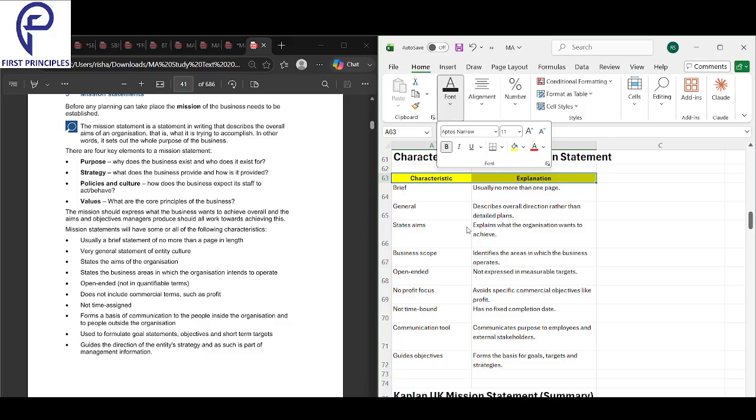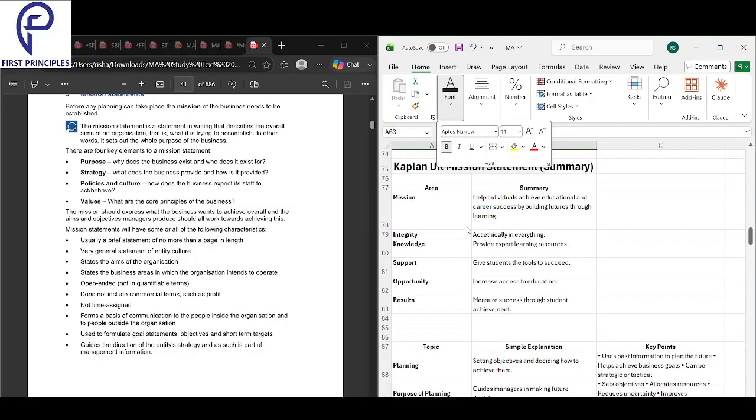Okay, that's the thing here. Brief, short, usually one page. General, big picture direction. States the aim, what the company wants to achieve. Business scope says what industry areas the business works in. Open-ended, no exact numbers, no profit focus. It doesn't directly say we want profit. It's not time bound. It's a communication tool. It tells everyone what we stand for. It guides the objective. It's the basis for setting goals, targets, and strategy. So that is your mission statement.